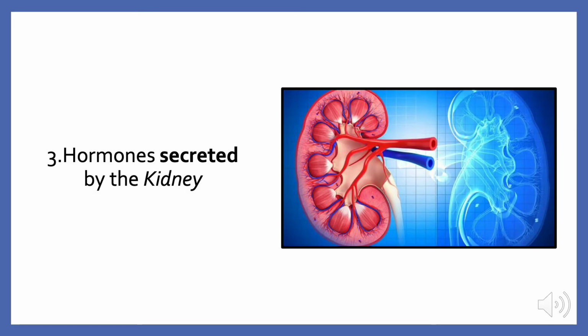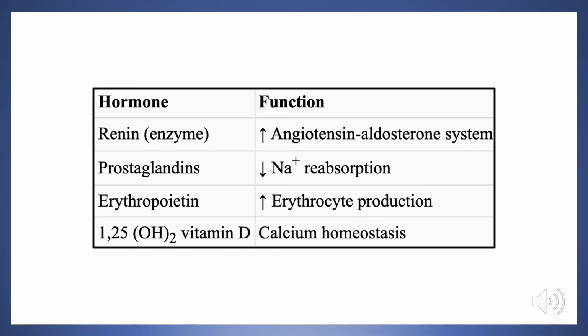Now let's move on to the hormones which are secreted by the kidneys. The first hormone which you can see here is renin. This is in fact an enzyme. It is produced by the juxtaglomerular cells of the kidney. These cells are modified smooth muscle cells and they are found in the wall of the afferent and efferent arterioles.